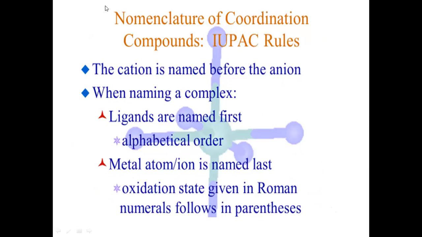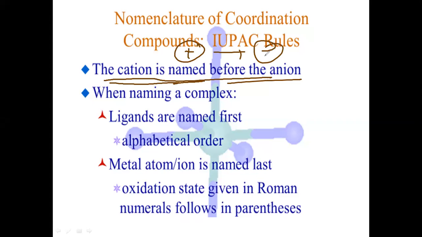You must understand these points here. Generally, I already told you that the cation must be named before the anion. So first you must always write the cation and then followed by the anion.